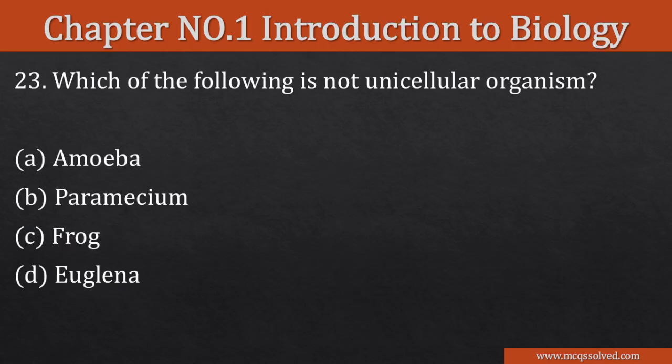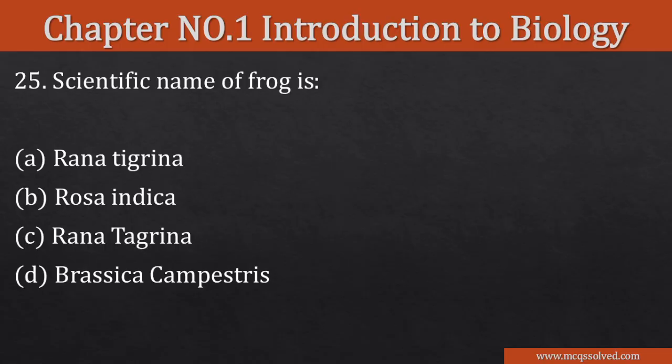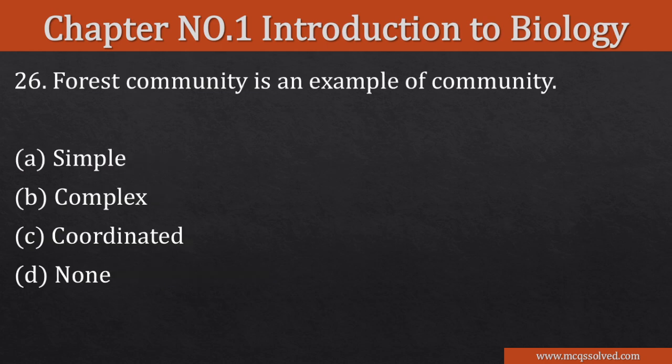Which of the following is not a unicellular organism? Amoeba, paramecium, frog, euglena. So the right option is frog. Which one is not a vegetative organ? Root, stem, leaves, flower. So the right option is flower. A scientific name of frog is Rana tigrina, Rosa indica, Rana terrana, Brassica campestris. So the right option is A.